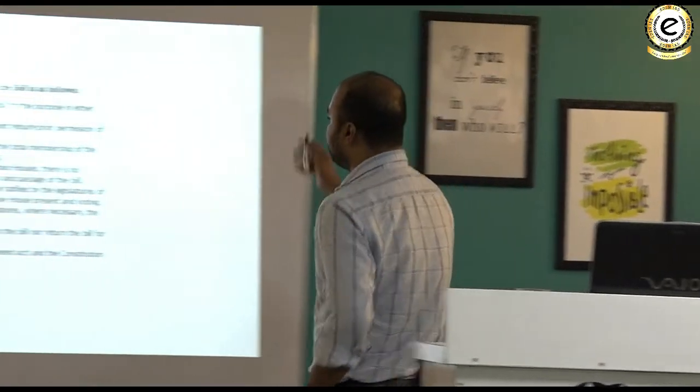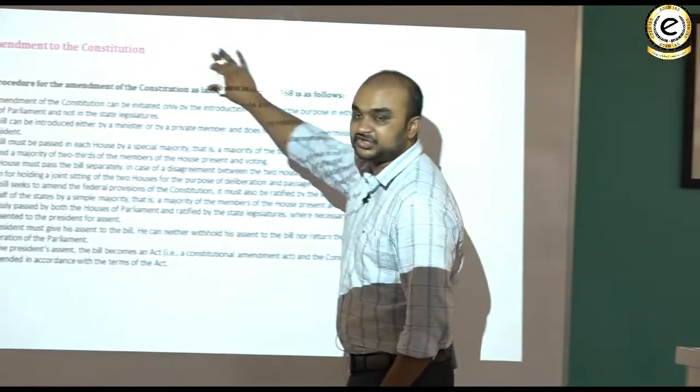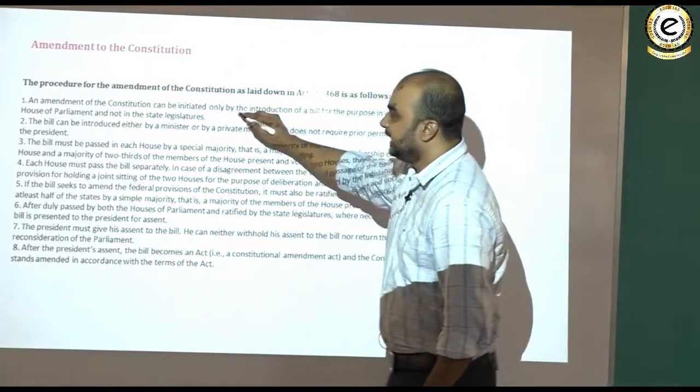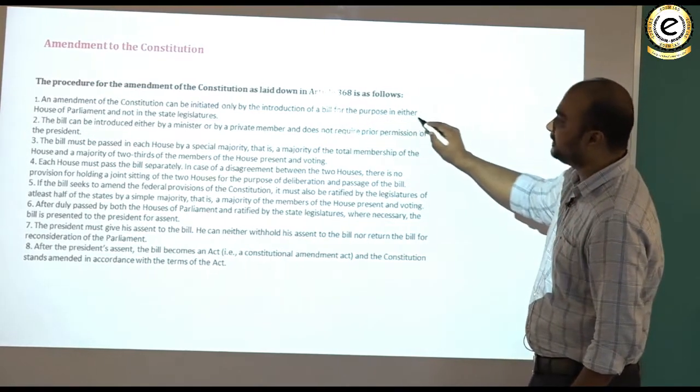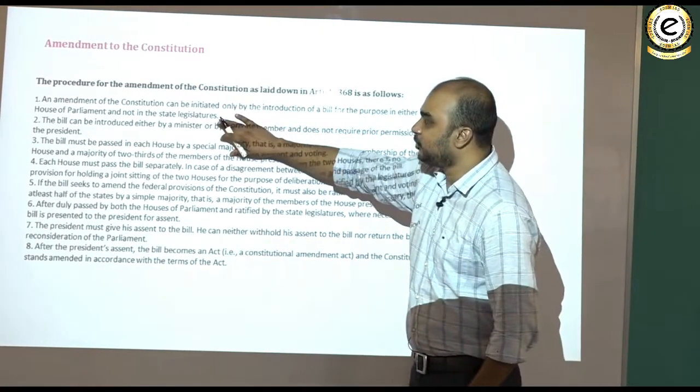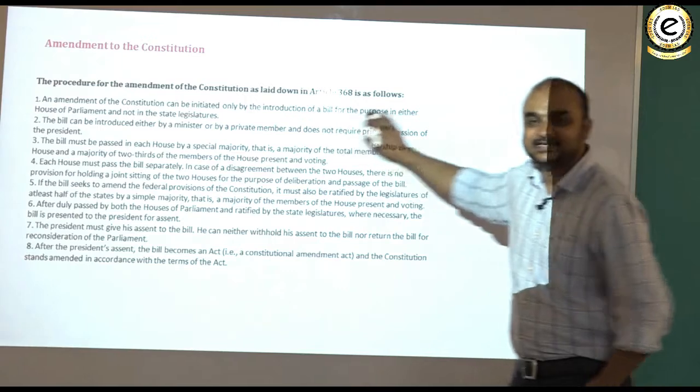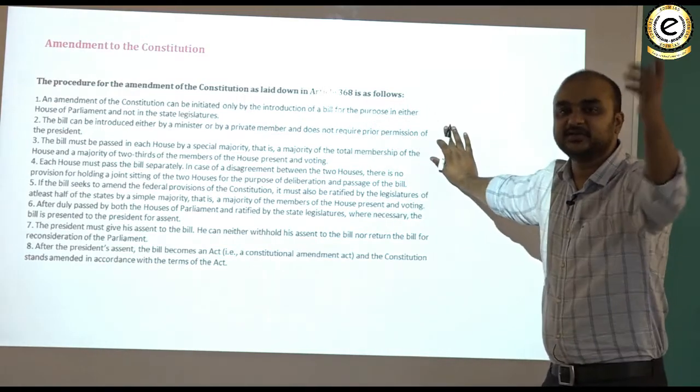So what is the procedure of amendment? Let's have a look at it. An amendment of the Constitution can be initiated only by the introduction of a bill for the purpose in either house of the Parliament, and not in the state legislatures, obviously. It can only start from the Union legislature.